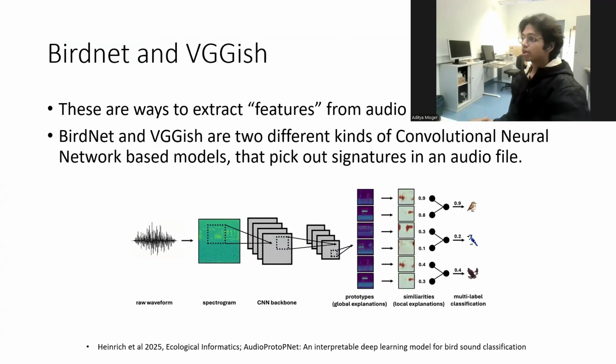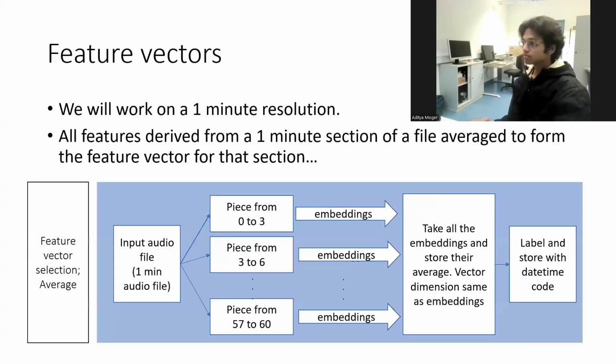In order to train machine learning models on audio data, we first need something called a feature. We will be deriving features from two models, BirdNet and VGGish. BirdNet is the model used by apps like Merlin that might be familiar to some of you. These models use convolutional neural networks and generate feature vectors, which contain information about motifs in the audio file. We will be working at a 1 minute resolution. That is, our audio files are split into many 1 minute files, which is the resolution at which our data is collected. All the feature vectors generated by the neural net models will be averaged for that whole 1 minute duration.